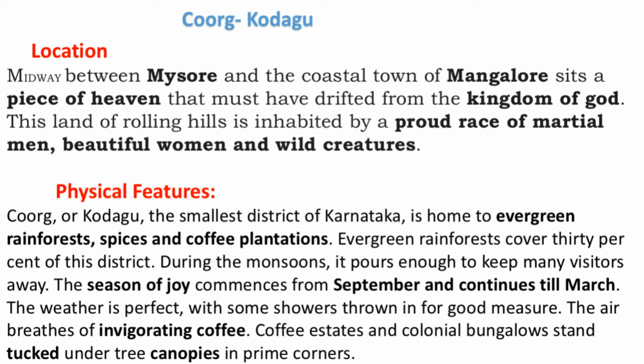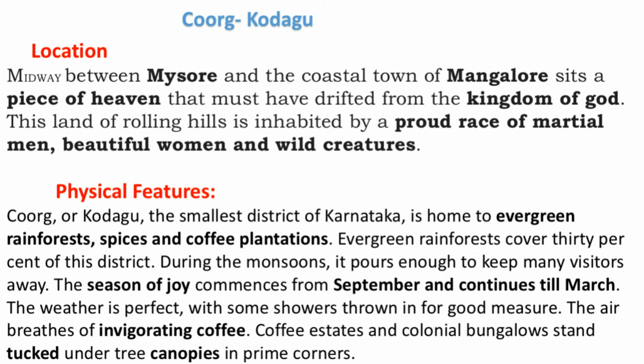So likewise, all these colonial buildings, bungalows. The colonial means the European. They live in good bungalows. So the bungalows and coffee estates come under a canopy, and that canopy is not made of plastic, but this canopy is made of trees. So everywhere there are trees, and below the trees you can see the coffee estate and the colonial bungalow.